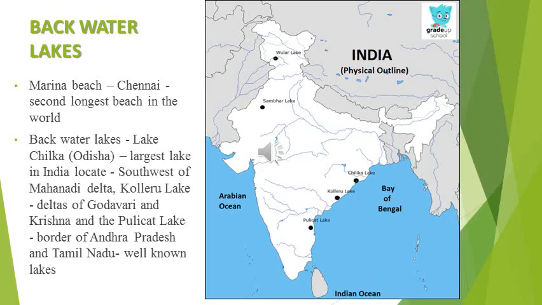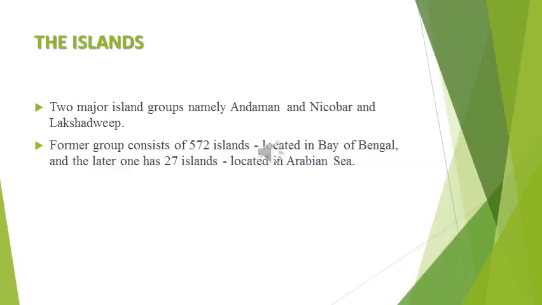Kolleri Lake lies between the deltas of Godavari and Krishna. Then Pulicat Lake lies on the border of Andhra and Tamil Nadu. Okay, next we move to the island.